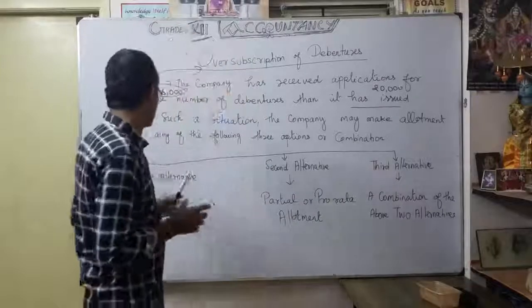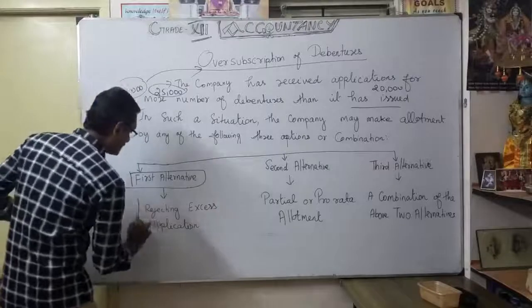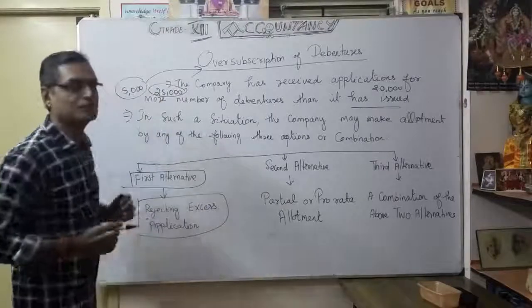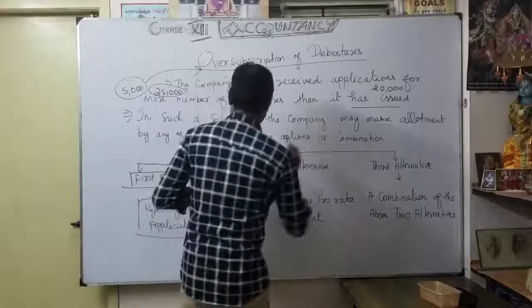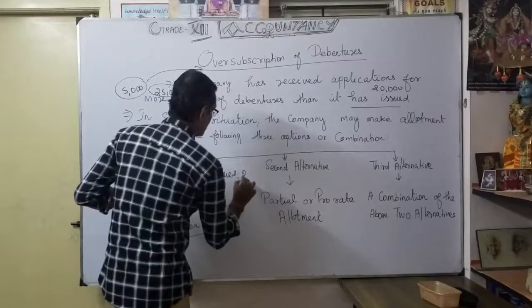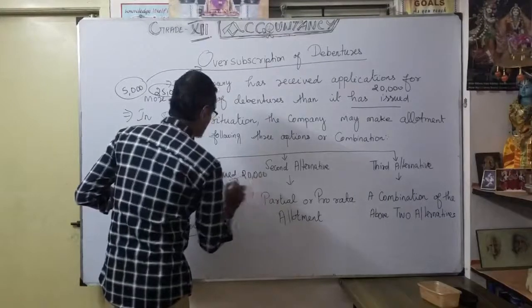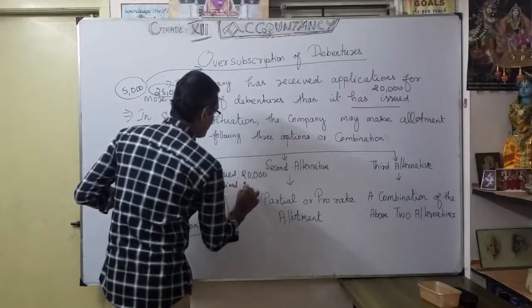What is the first alternative? Rejecting excess applications. That means, very simply, that issued is 20,000 but received is 25,000.